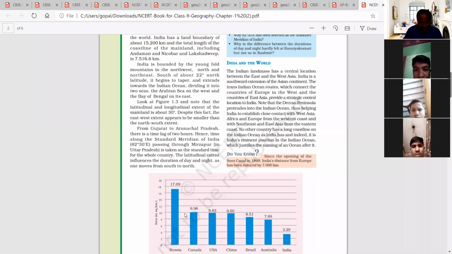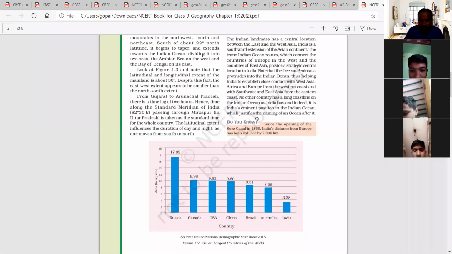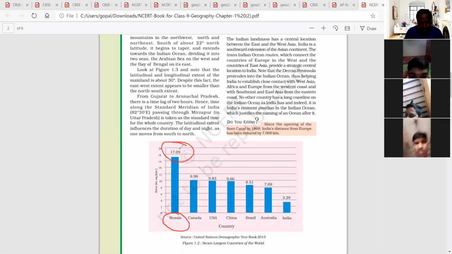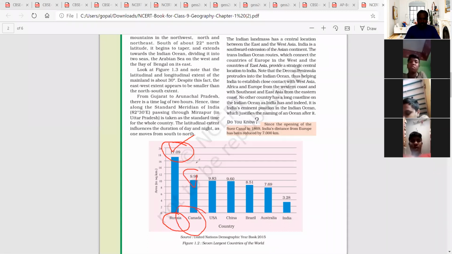So see here, Russia is the largest country in the world. This is called the extension, the total area. It is about 17.09 square kilometers, that is Russia, which is the largest country in the world. The second biggest country is Canada, about 9.98 square kilometers.